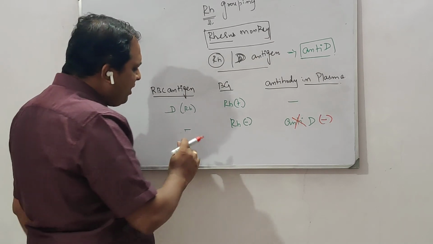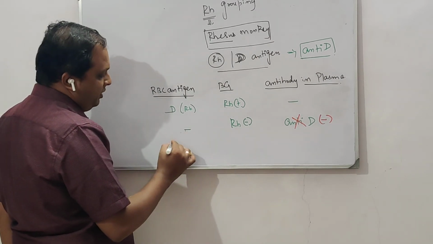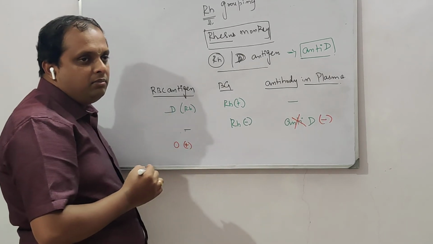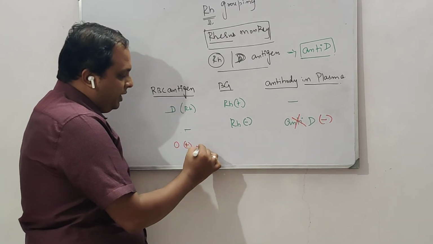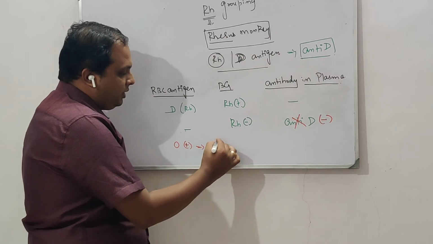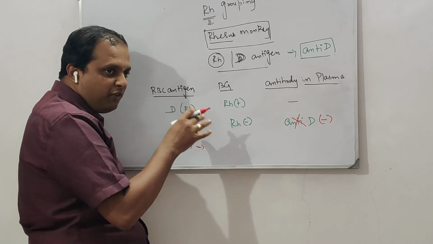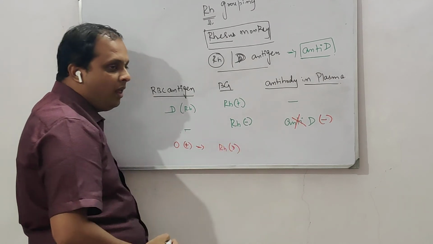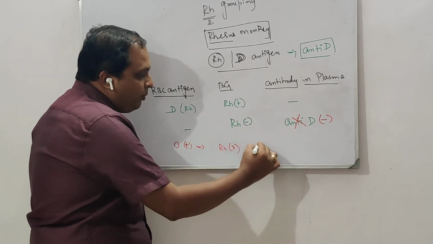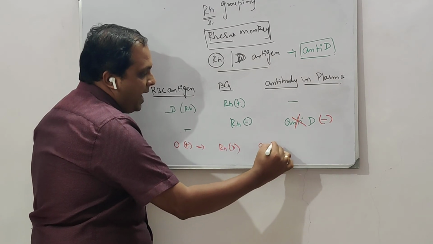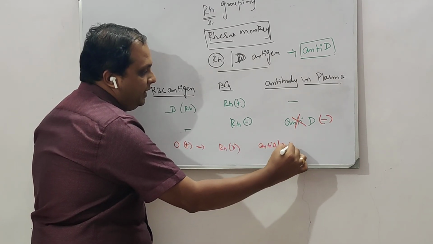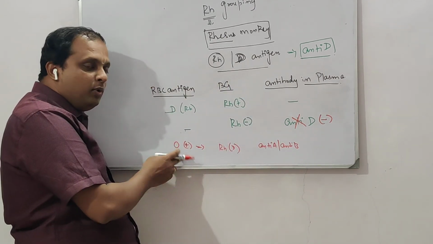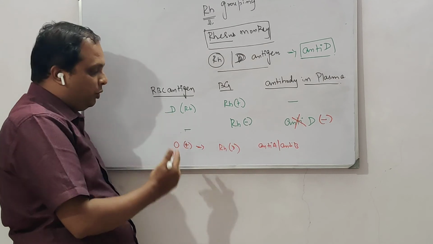For example, in case a person is O positive, what is his antigen profile? He has only the Rh antigen, or D antigen, on the RBC, and for antibodies there is going to be anti-A as well as anti-B. This is for O positive, right? So we are combining both ABO grouping as well as Rh grouping.